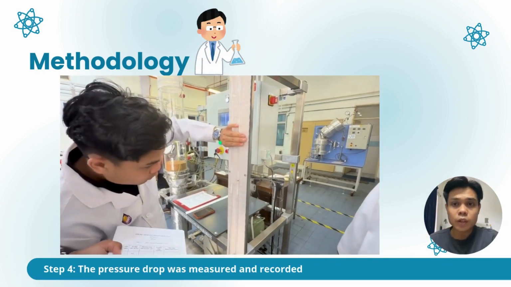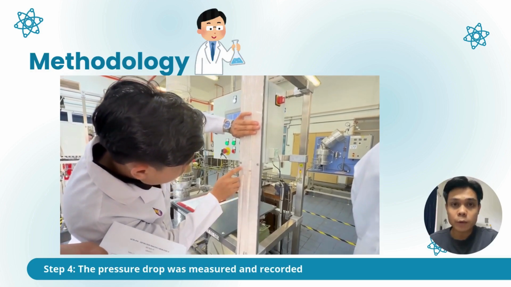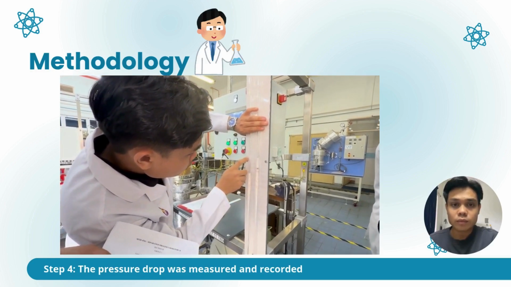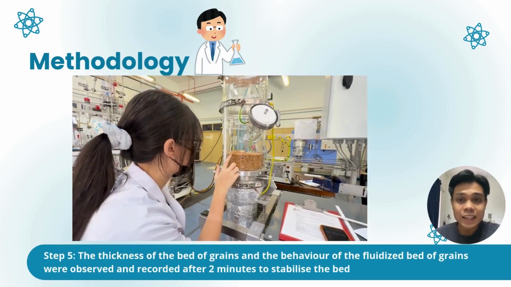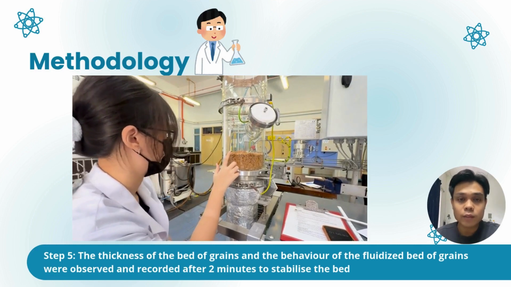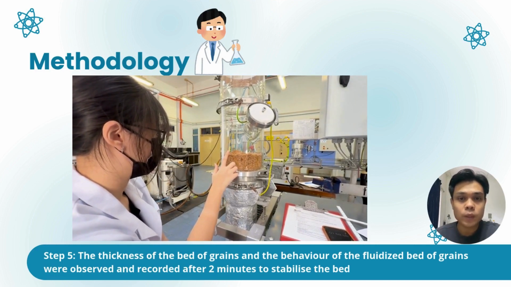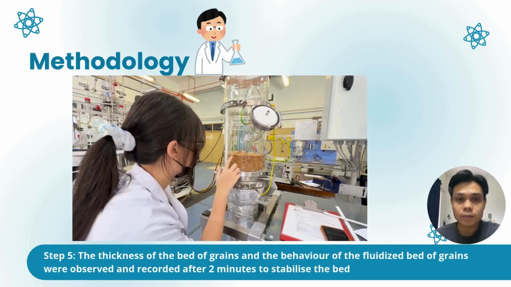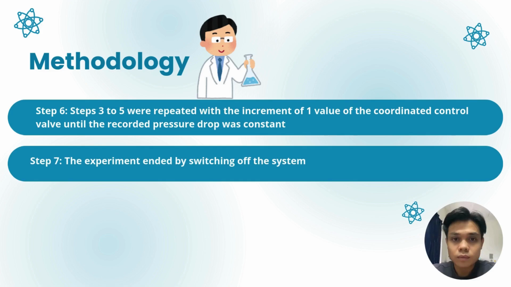Next, the pressure drop was measured and recorded manually. Then, the thickness of the bed of grains and the behavior of the fluidized bed of grains were observed and recorded after 2 minutes to stabilize the bed. After that, steps 3 to 5 were repeated with the increment of one value of the coordinated control valve until the recorded pressure drop was constant. And finally, the experiment ended by switching off the system.